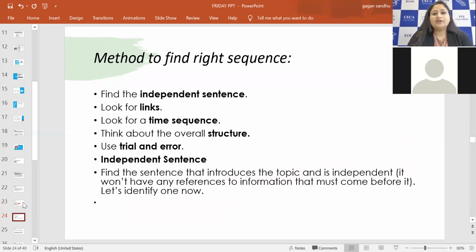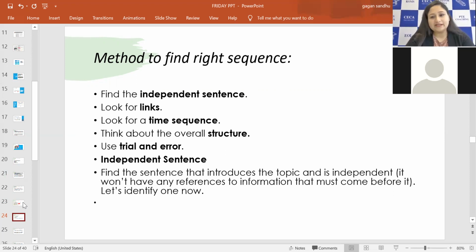And moving on, first of all, we have to find the independent sentence. That's very important to find the right sequence. If we get the first sentence right, it becomes really easy to find the links after that. The independent sentence can stand alone, doesn't need any reference to be written before, and is sufficient to give the full meaning. That is the sentence we call independent, and it individually gets you 1 mark, right?